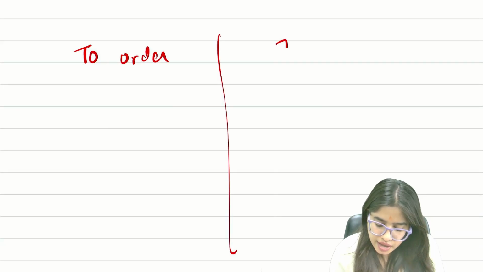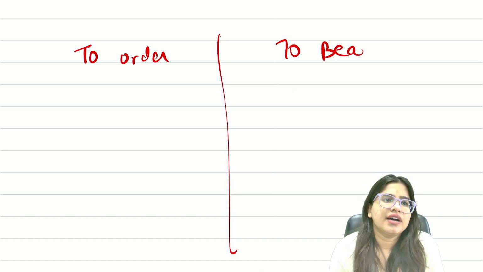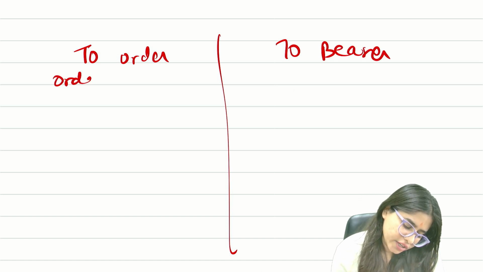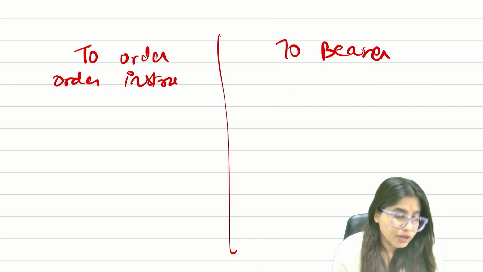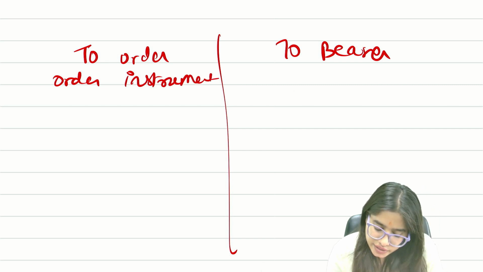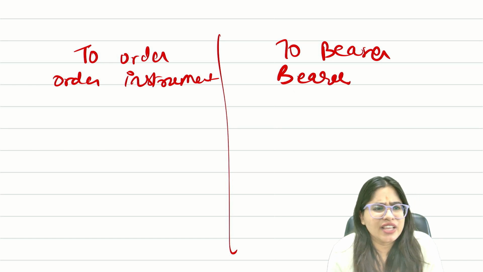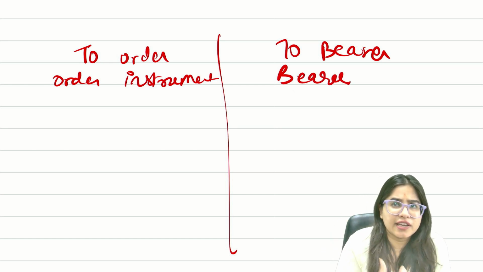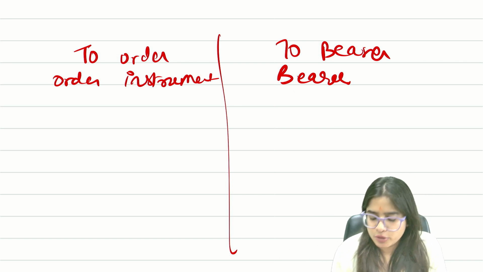So if I talk about to order and to bearer, guys, in short, I can call it an order instrument. If you want, you can write it down, or I can call this a bearer instrument. Anywhere, wherever you get space in the material, top, bottom, last page of the lesson, or your notebook, wherever.